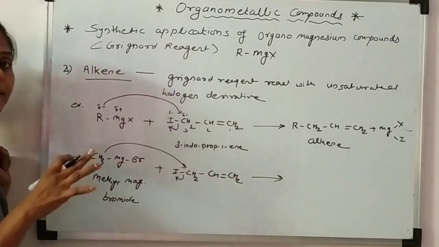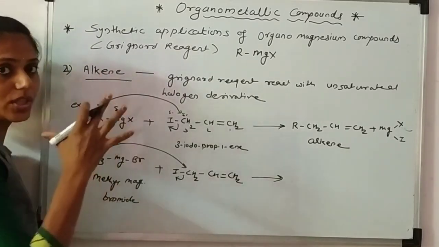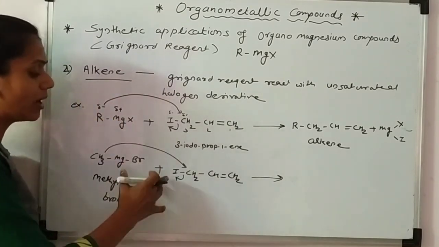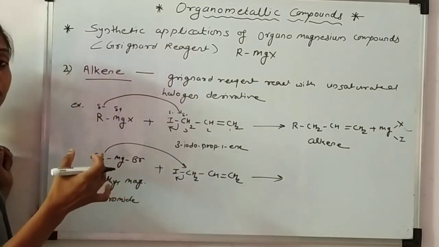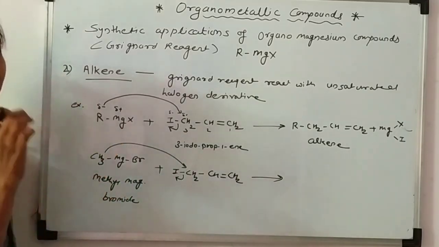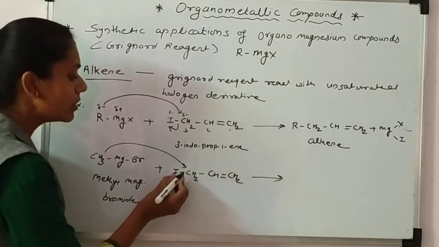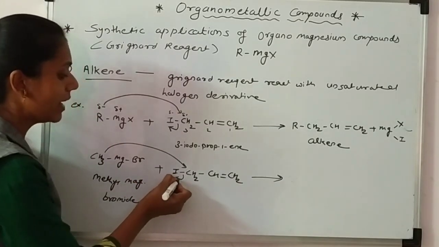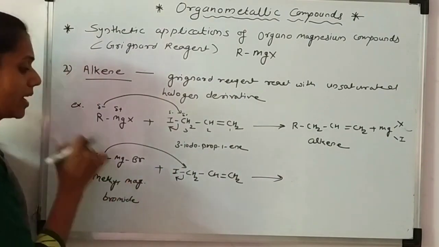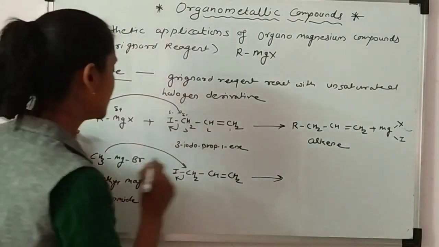Halogens are electronegative atoms, so they always want to acquire a negative charge. So this bond will break and I minus will be formed, and this I minus reacts with this magnesium. So what is the product?